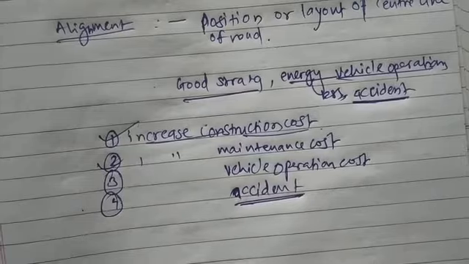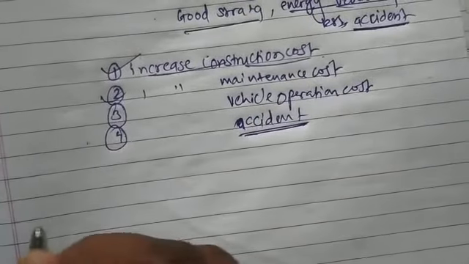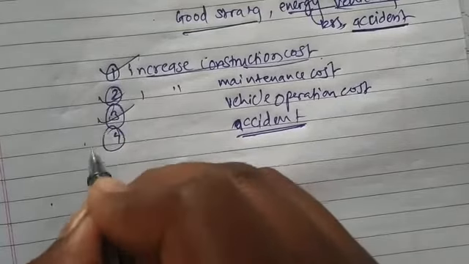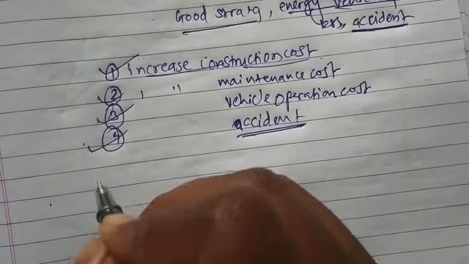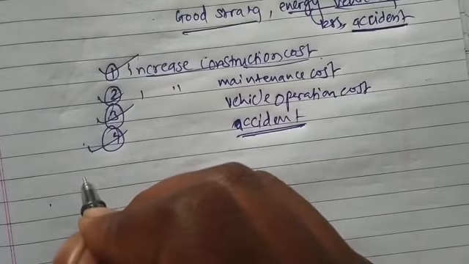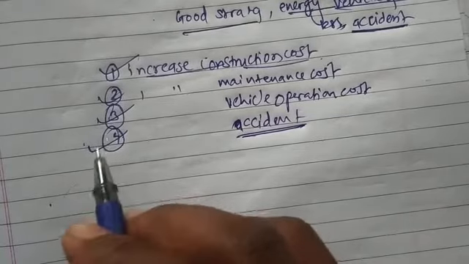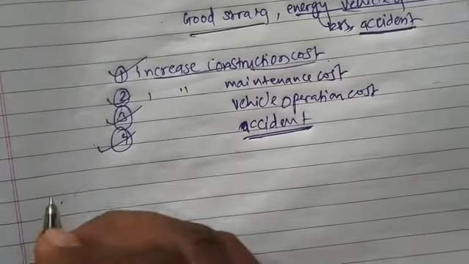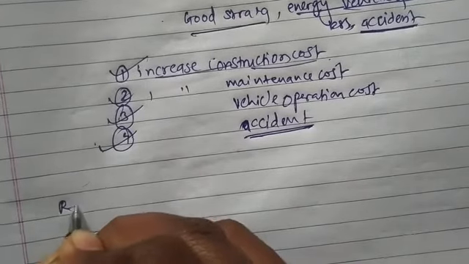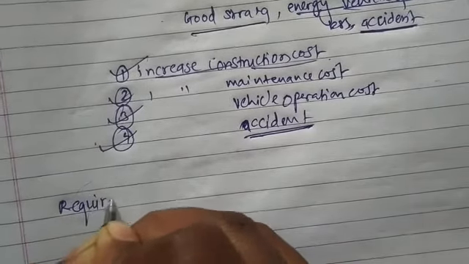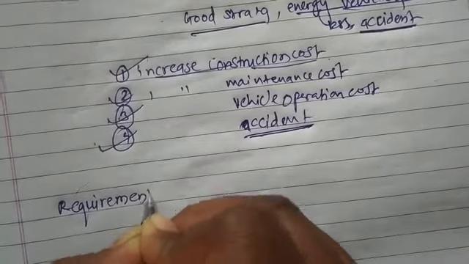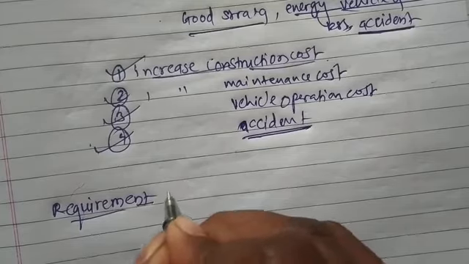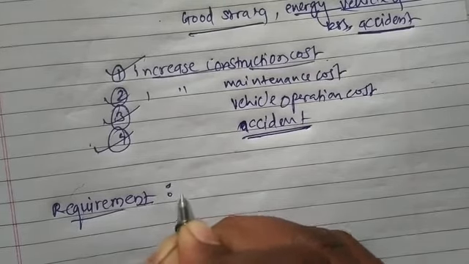Okay, now if these are the side effects of alignment which is not properly planned, then let's see what are the requirements of good alignment so that we can plan the alignment in precise and efficient manner. Okay, so requirement of good alignment of road.